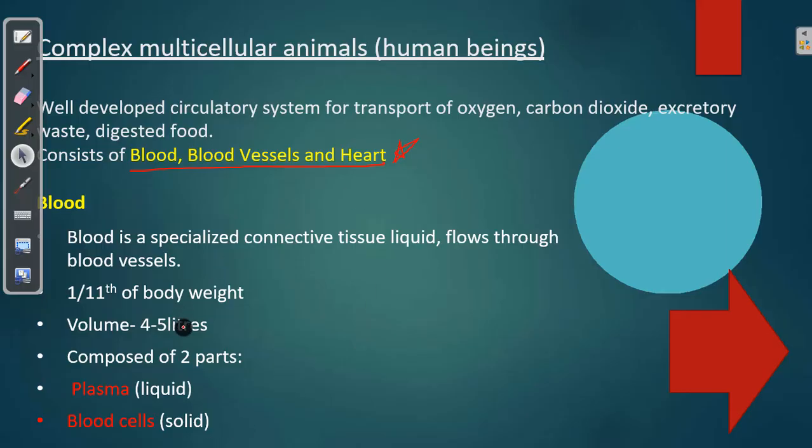That is what we are going to discuss in this chapter. If one of these three things is absent, there will be no oxygen being transported, no carbon dioxide being transported, no waste being transported. So every transportation will be affected if one of these three important parts is damaged or absent in our body.